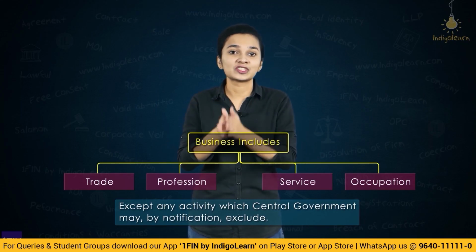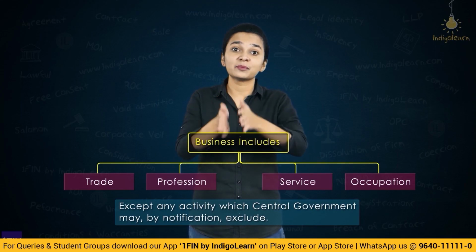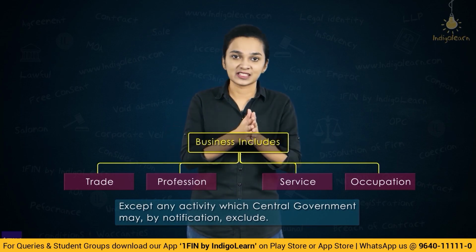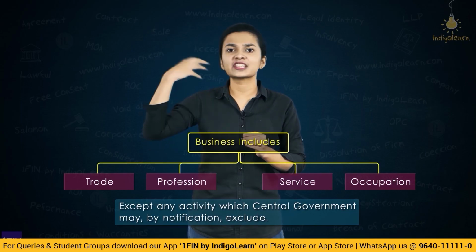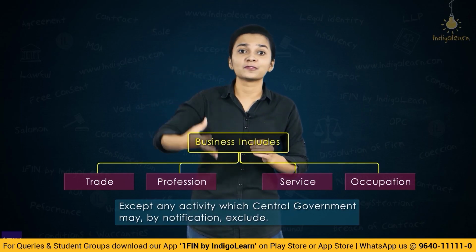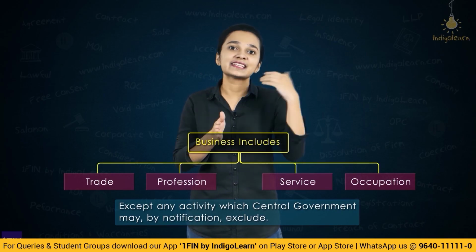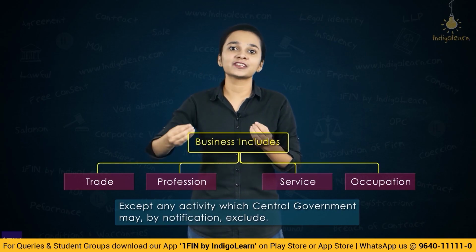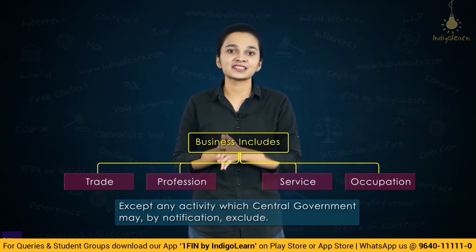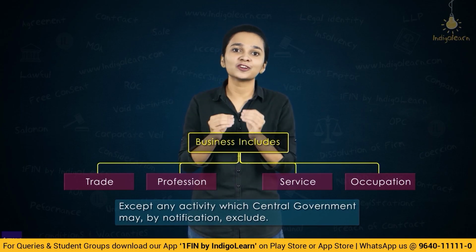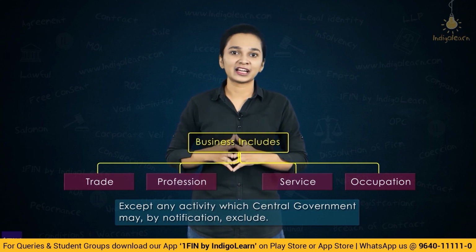In that situation, the central government would specifically exclude certain businesses by notification. So business in short includes everything: trade, profession, services, any occupation, except for what has been specifically excluded by the central government by way of notification. So that is the meaning of business as per the LLP Act 2008.